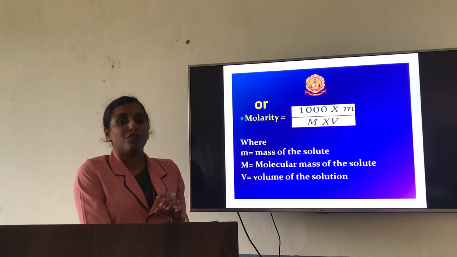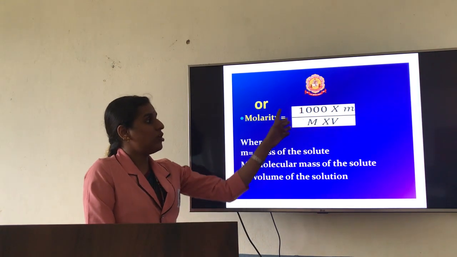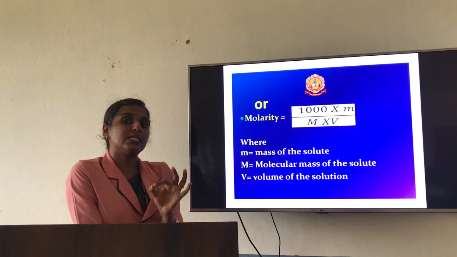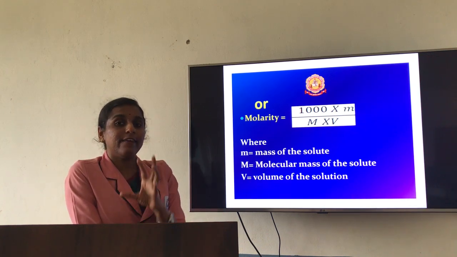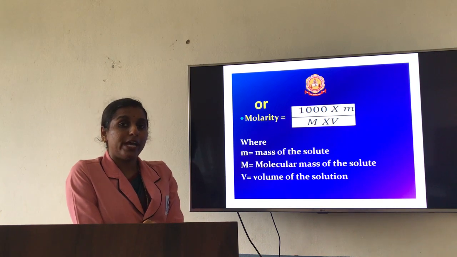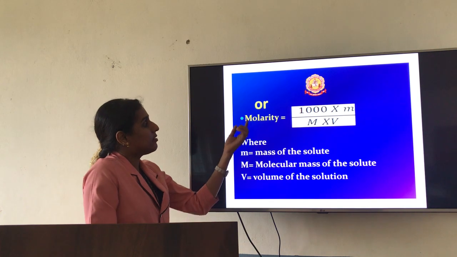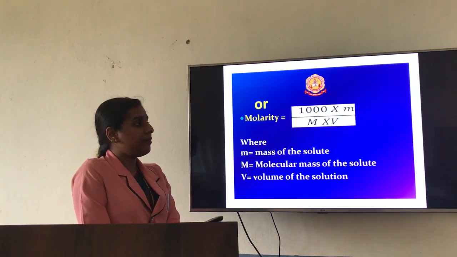Okay. So the formula you will be able to write in this form or that form. Sometimes in a problem, they won't directly give the number of moles of the solute. Instead, they will give the mass of the substance. By using that mass, you will be able to find the molarity. Okay. So how will it be done?